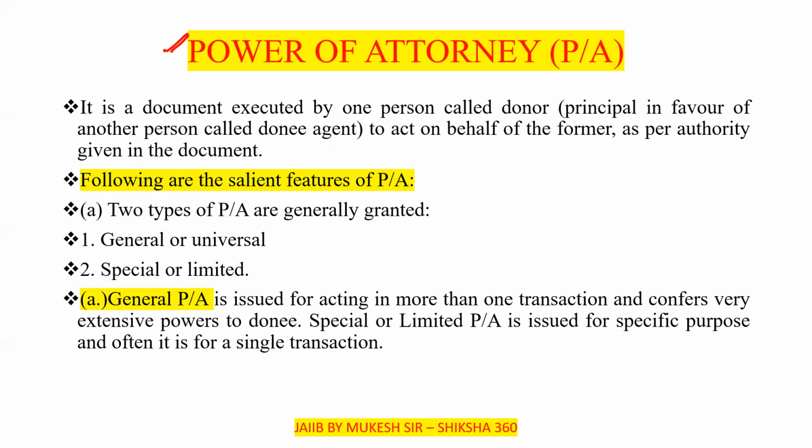The next point we have to discuss is the power of attorney. Power of attorney is further of two types: general or universal, and special or limited. It is a document executed by one person, the one who is executing that document, known as the donor.